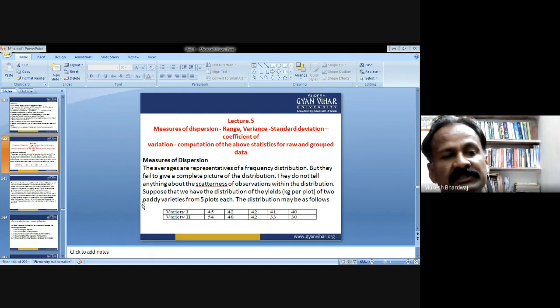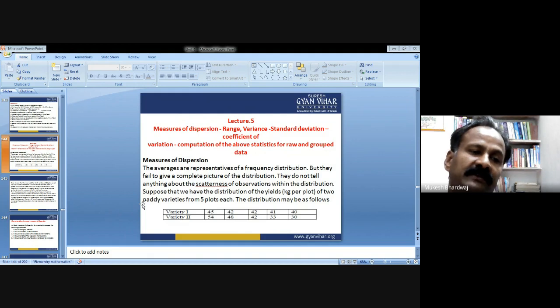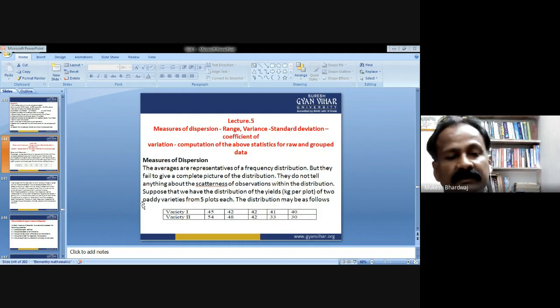Now, the algebra related to sets includes the commutative law, associative law, idempotent law, distributive law, identity element, and De Morgan's law. These are the laws which are used as the algebra for sets.